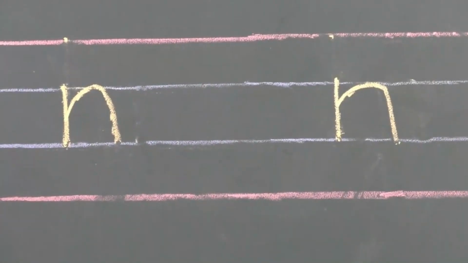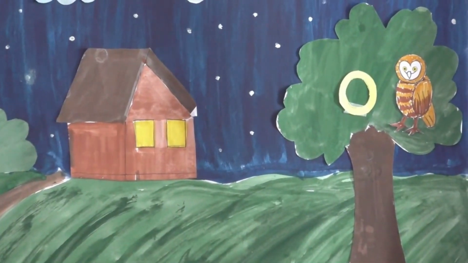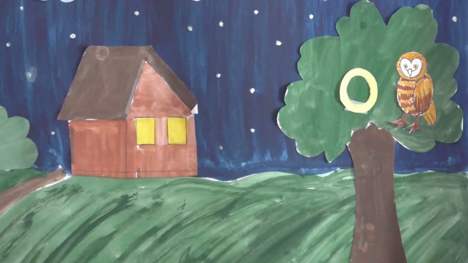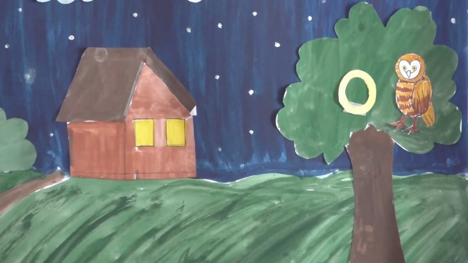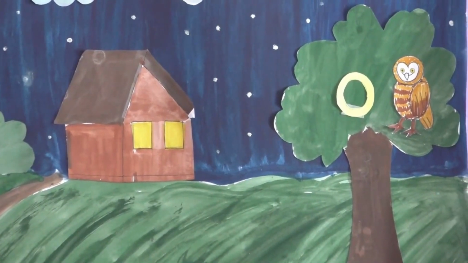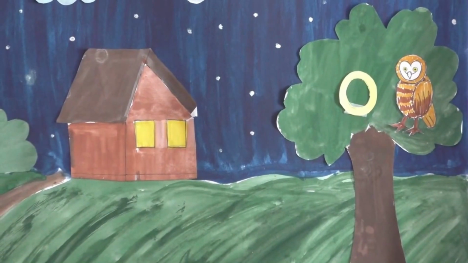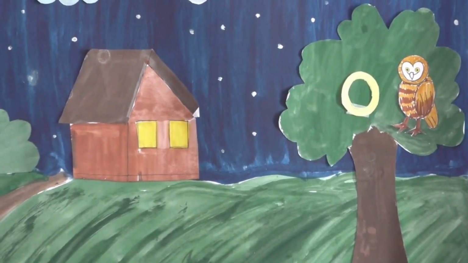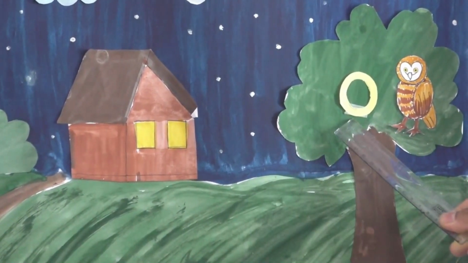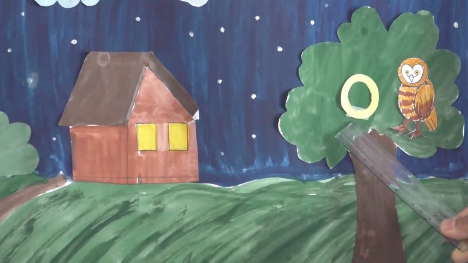Small letter N. And the last hidden letter from the picture is, can you guess? Let me give you a clue. It is on the tree. Yes, it is near a bird. Yes, it is a letter O.